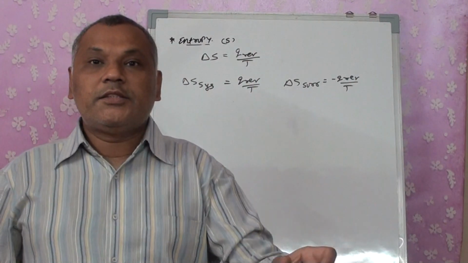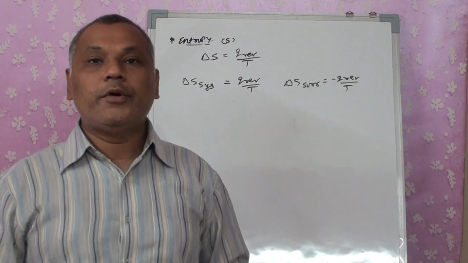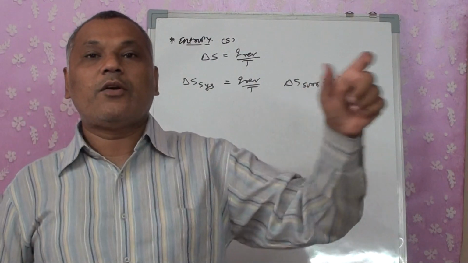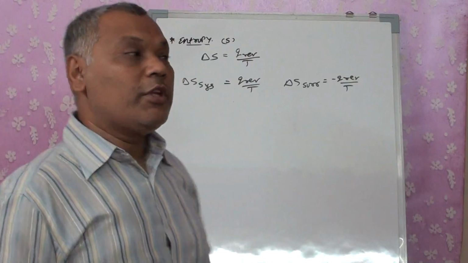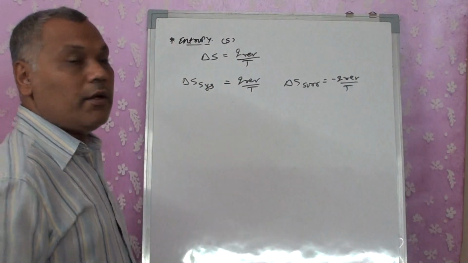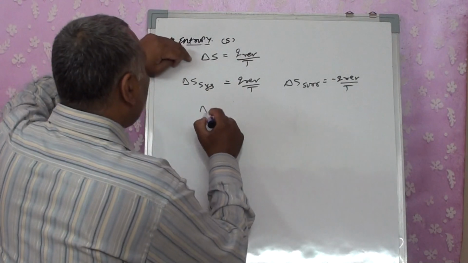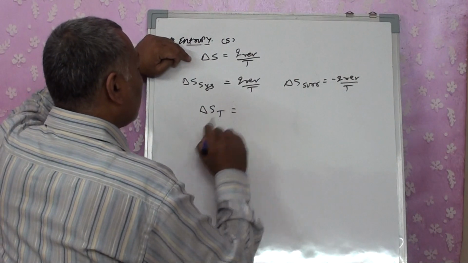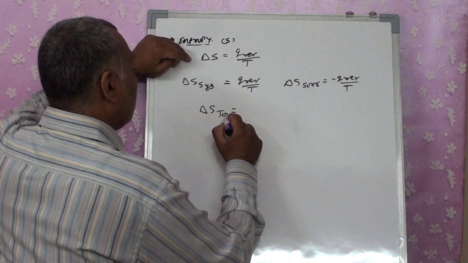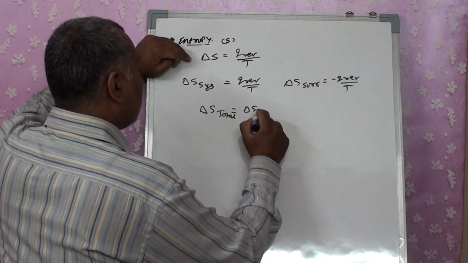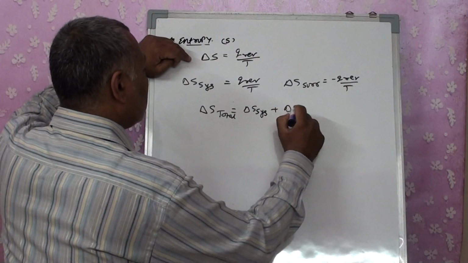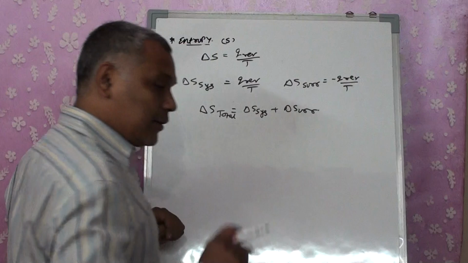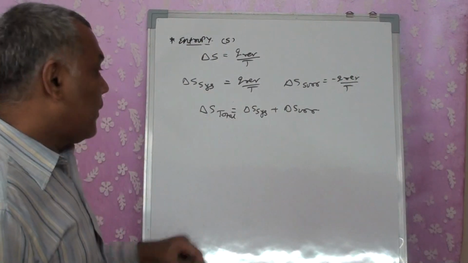Surrounding has released, system has absorbed; system has released, surrounding has absorbed. So both these terms have to be studied together, and therefore we put delta S total as system plus surrounding. Both have to be studied at a time, right?